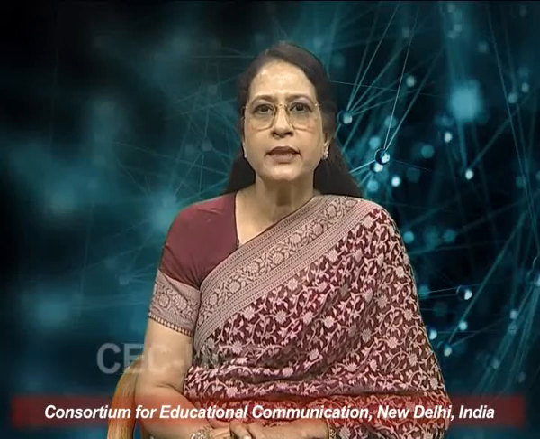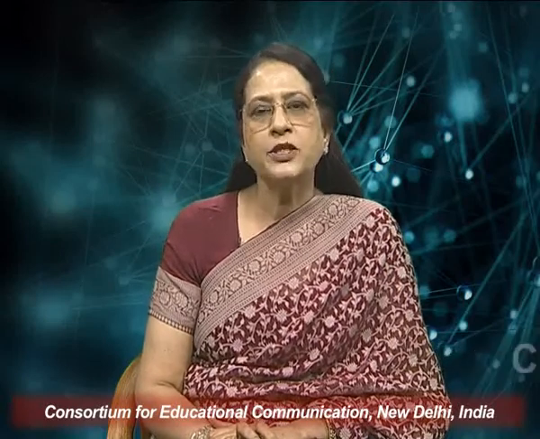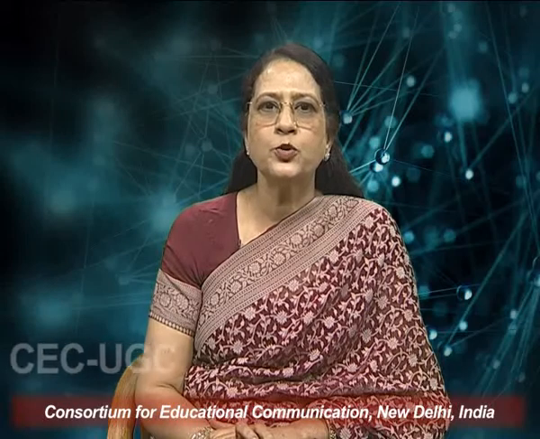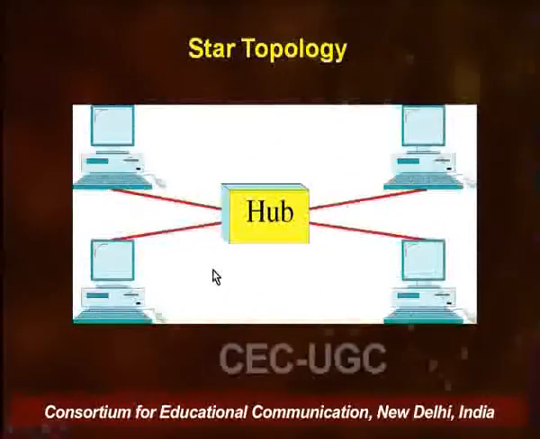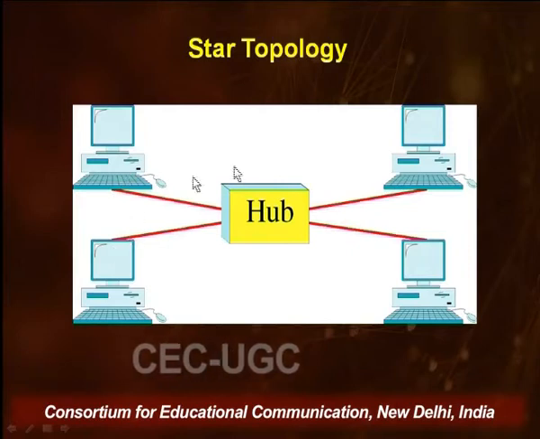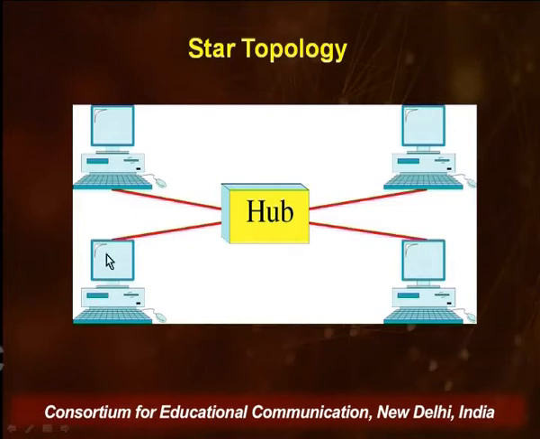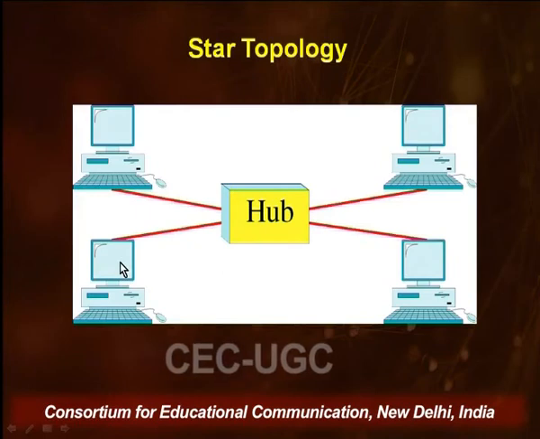So this is the way these devices are connected in a star topology. Each device has a dedicated point-to-point link with a central controller. This is called a hub. As you can see, unlike the mesh topology, these devices are not connected to each other directly. So if this device has data for this device, then it cannot communicate directly. It has to send data to this hub, which is acting like an exchange. The hub thereafter will relay the data to the desired destination.